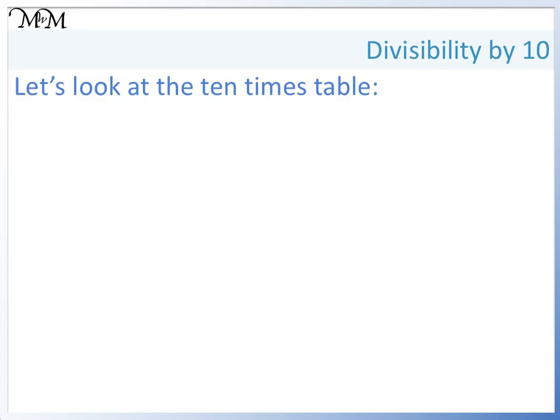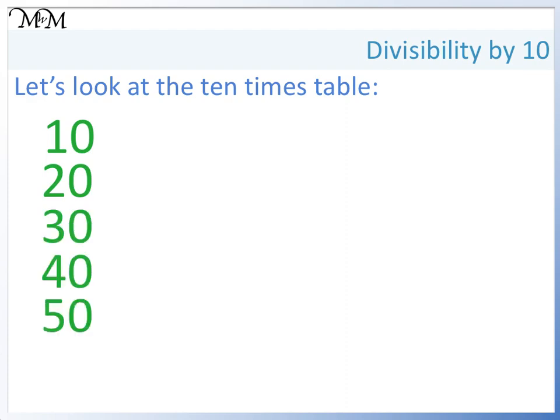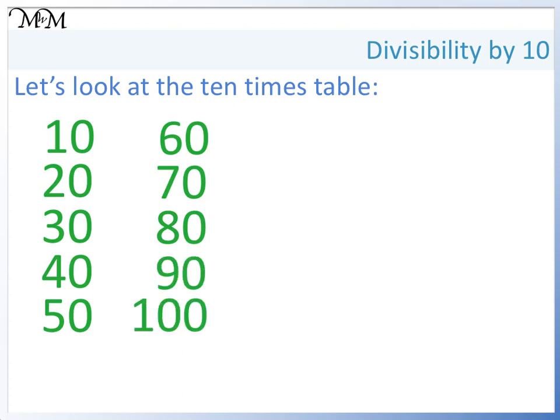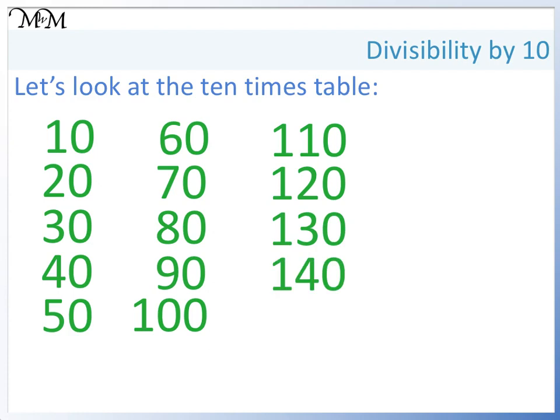Now we'll look at the 10 times table. 10, 20, 30, 40, 50, 60, 70, 80, 90, 100, 110, 120, 130, 140, 150.